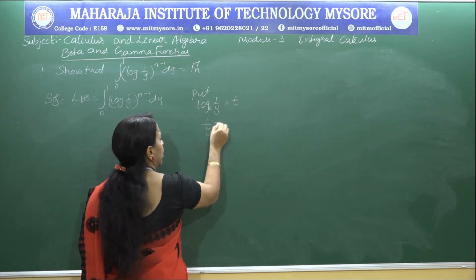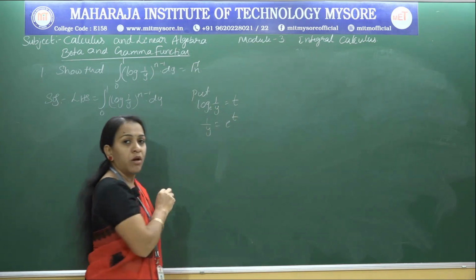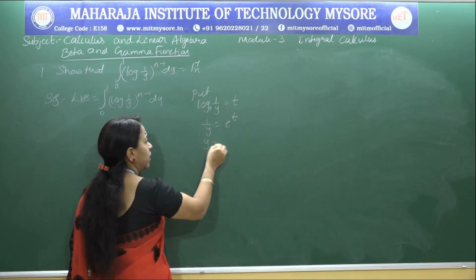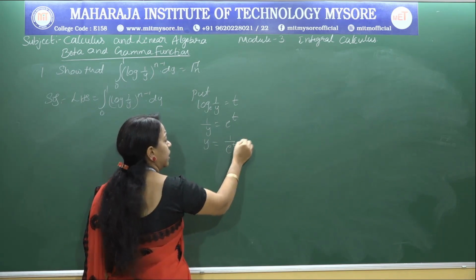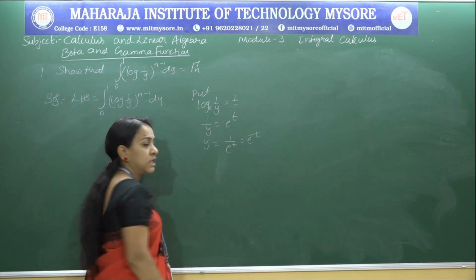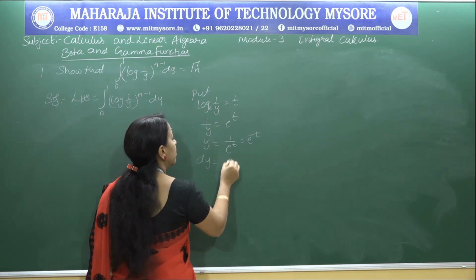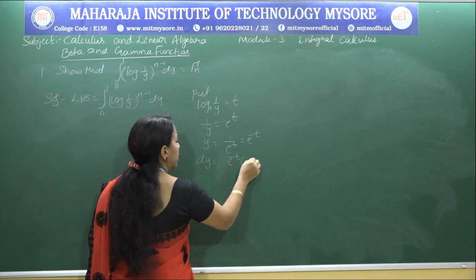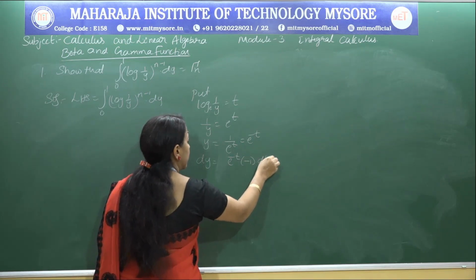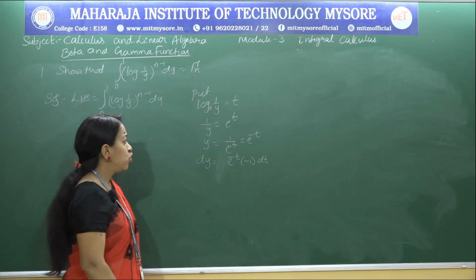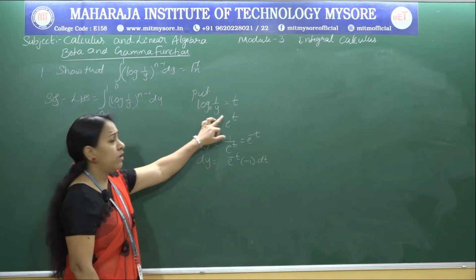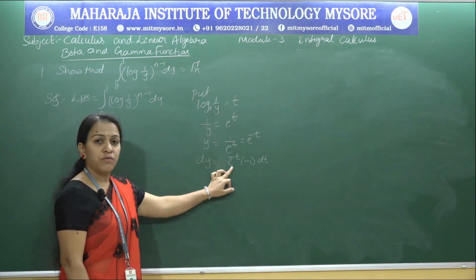So 1 by y equal to e power t, or what is y? y is 1 by e power t, nothing but e power minus t. Now get dy. dy is equal to e power minus t into minus 1 into dt, right. So we changed log 1 by y in terms of t and dy in terms of e power minus t.